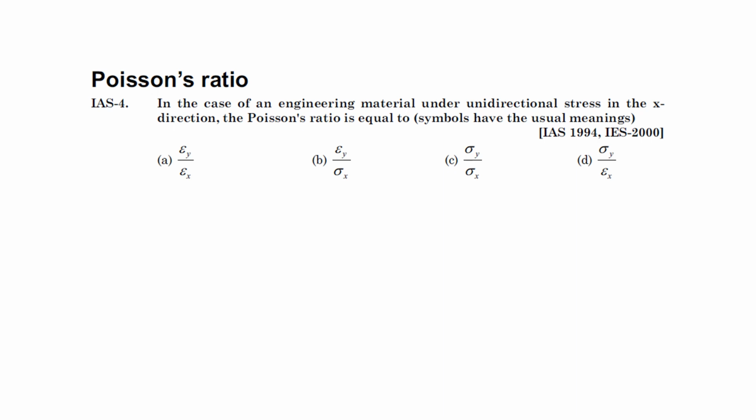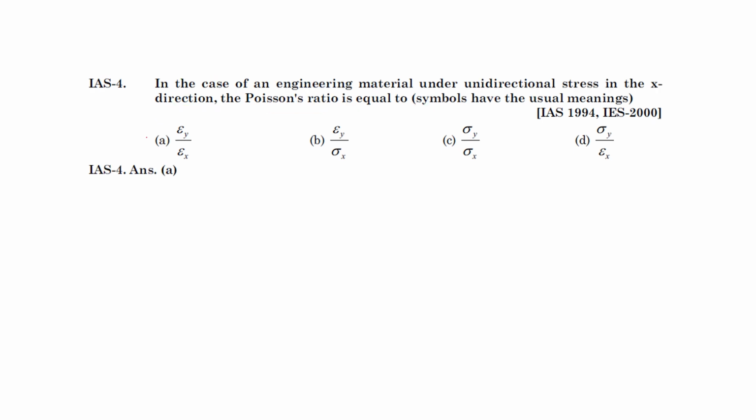नेक्स्ट क्वेश्चन, ये भी क्वेश्चन हम लोग इंजीनियरिंग सर्विसेज वाले क्वेश्चन में देखे हुए हैं. Poisson's ratio in the case of an engineering material under unidirectional stress in the x direction, the Poisson's ratio is equal to, answer is A, epsilon y by epsilon x.